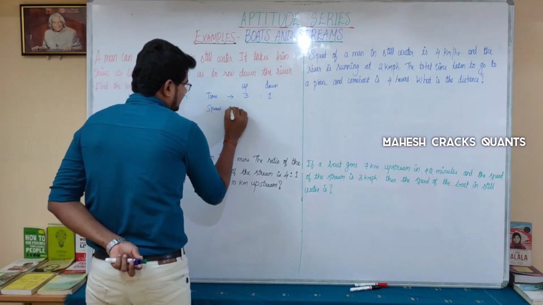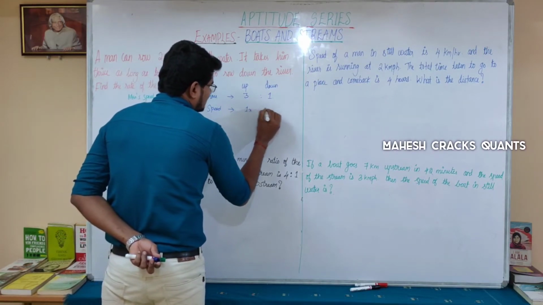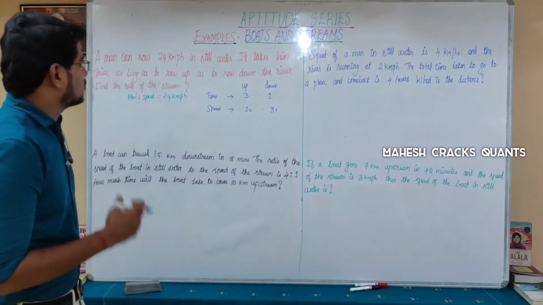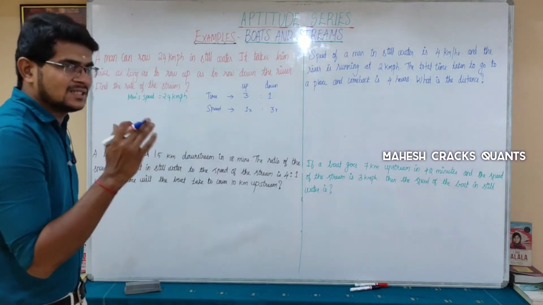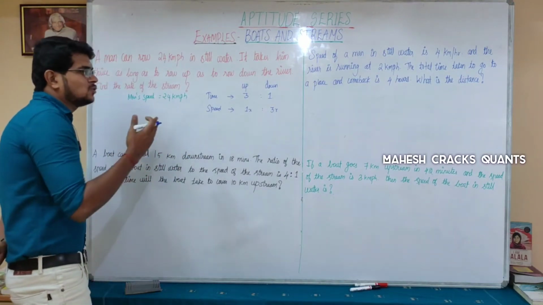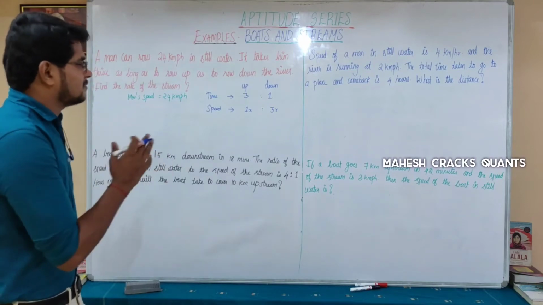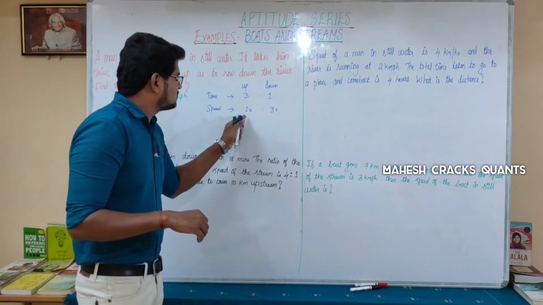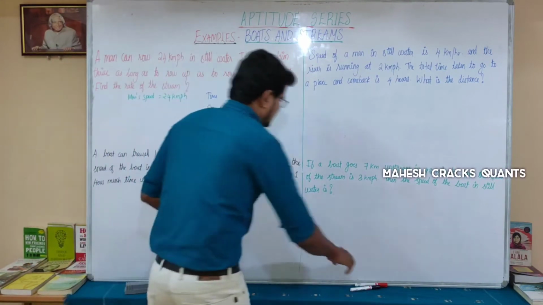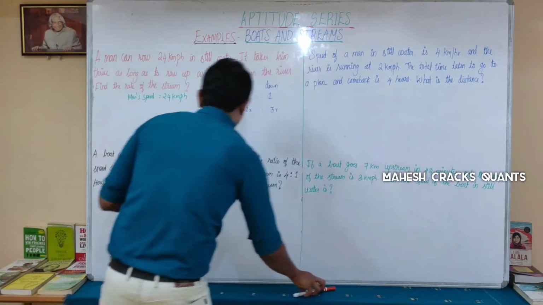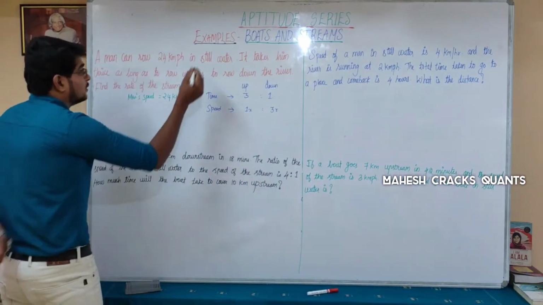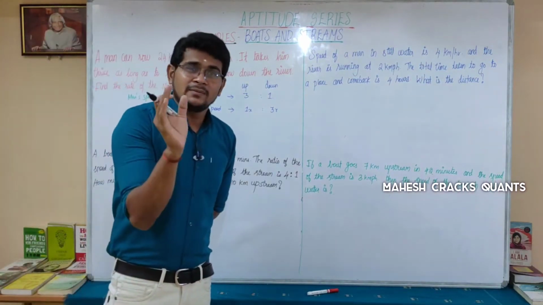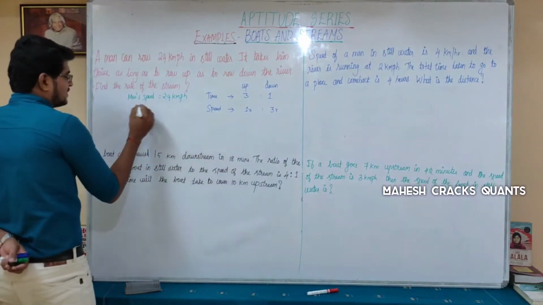Speed ratio is nothing but the inverse of this. Thrice as long to row up as to row down is 3 is to 1. When you convert that into speed, it is 1 is to 3. Always we will use x behind that. So I know that up speed is 1x, down speed is 3x. Man speed is nothing but (up plus down) divided by 2. Am I right? So just fix it.